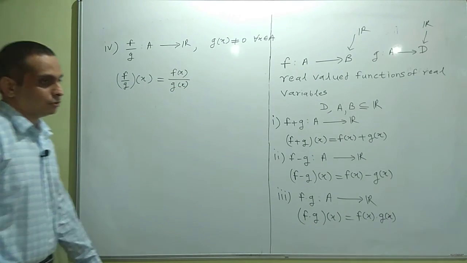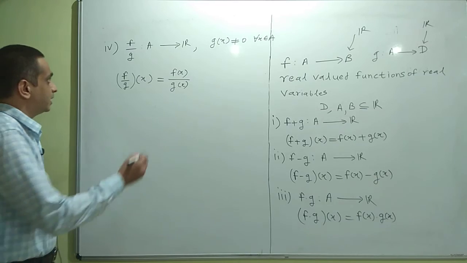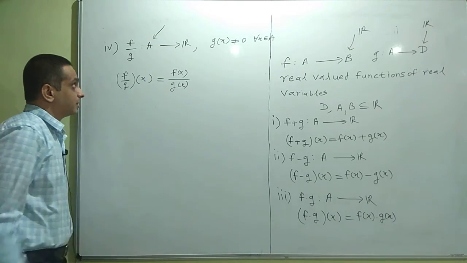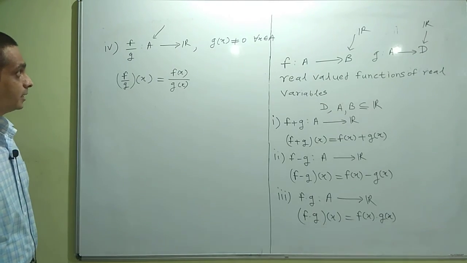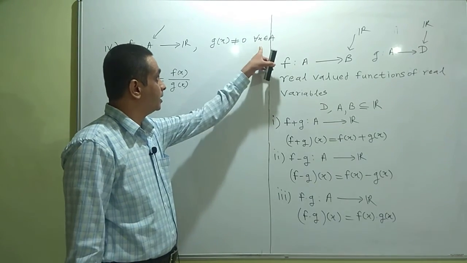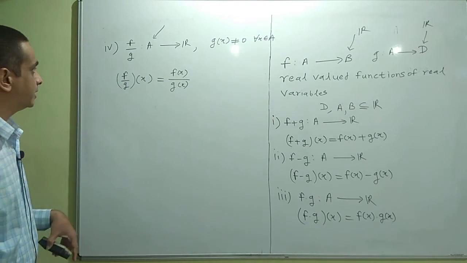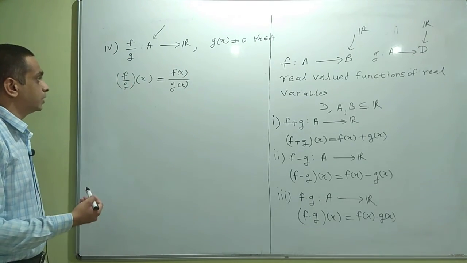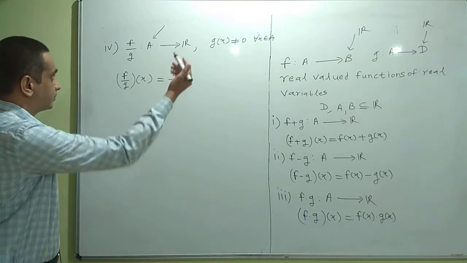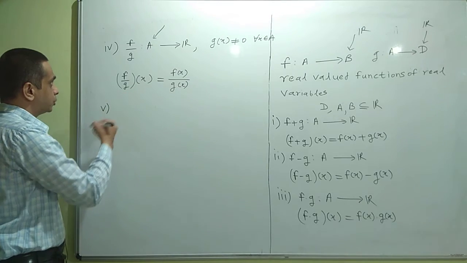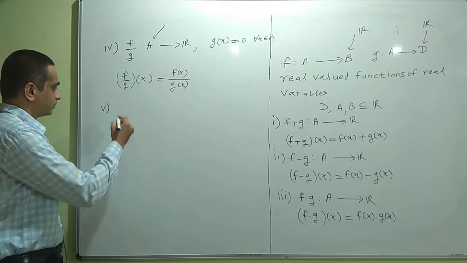Another way of defining it is this: we can define it only on a subset of A, and that subset will be the subset of A where the images are non-zero. So that is also a way to define the quotient of two functions. But by assuming this, we can define the quotient of two real valued functions.